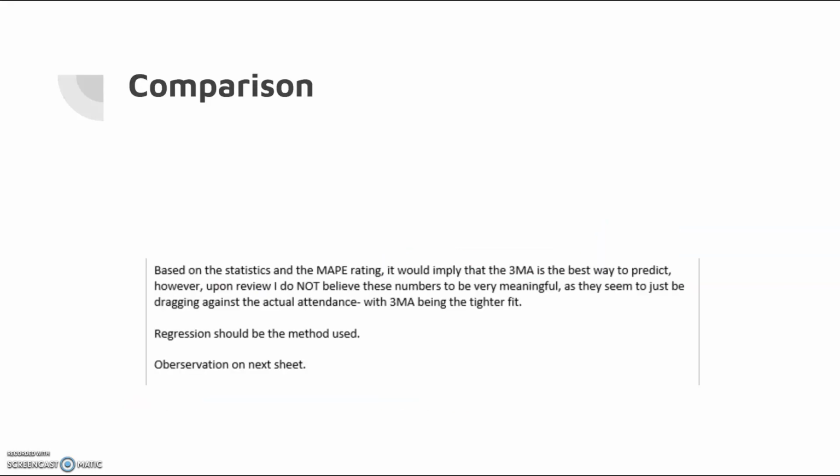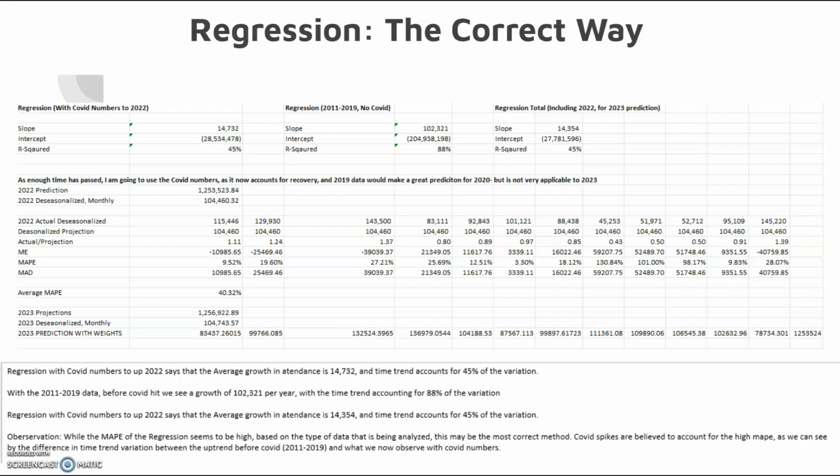In reality, I actually go over right here why it's such a tight fit. It is actually regression. It is the correct way. And then we can see here with regression, the MAPE is at 40%. However, if we get rid of COVID, the time trend goes up to 88% instead of the 45%. So despite the 40% seeming like it's not very precise, it's because there's a bias due to COVID for these other methods.